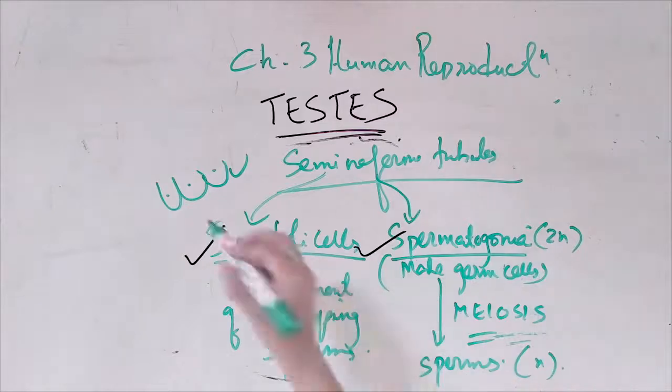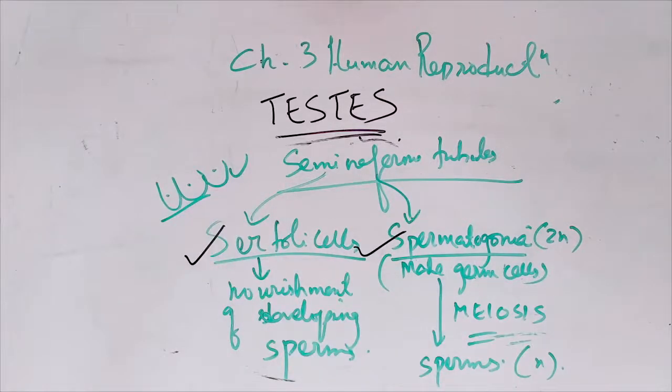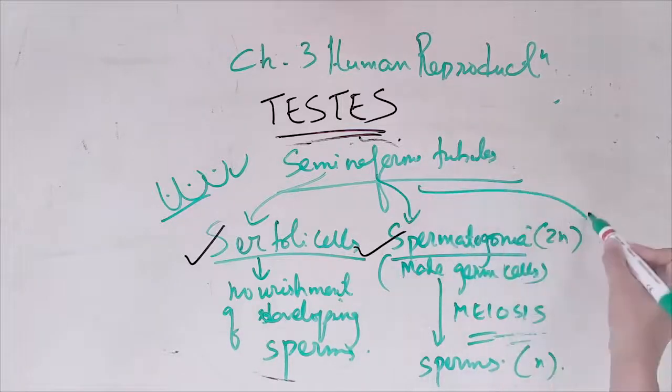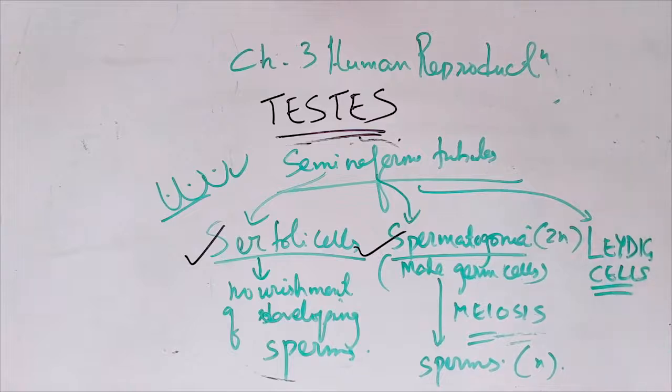So we have spermatogonia, number 1, Sertoli cells, number 2. Outside the seminiferous tubules we have one cell known as Leydig cells. Leydig cells, the other name is known as interstitial cells. They are the ones which produce the testosterone hormone whenever it is needed or required for the formation of the sperms. So this one is testosterone. It produces testosterone.